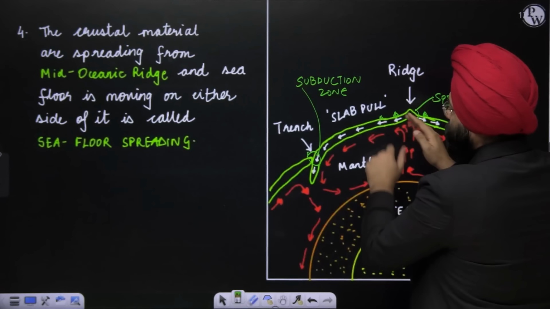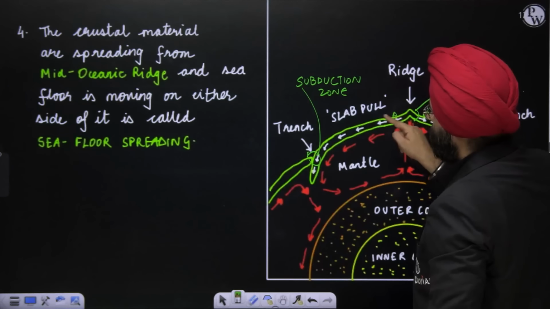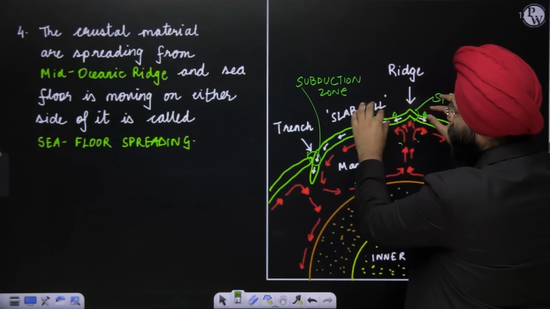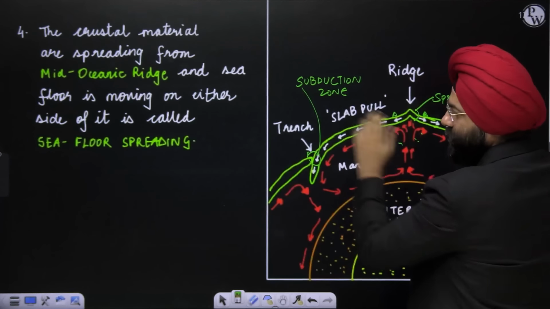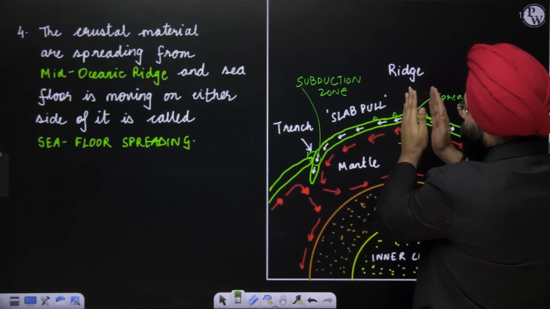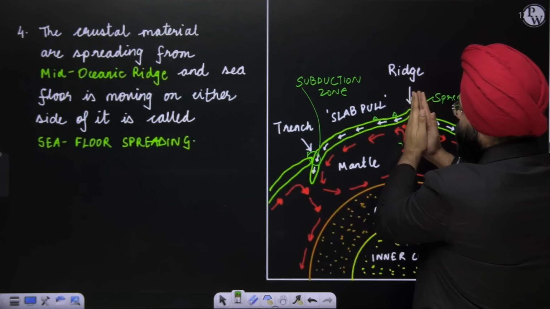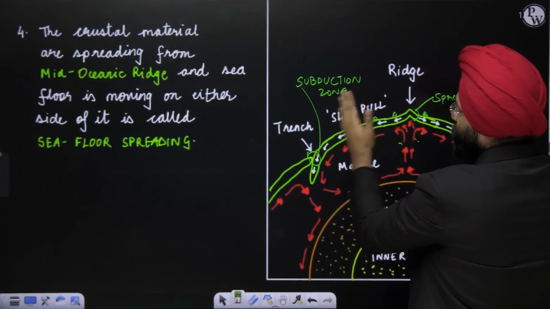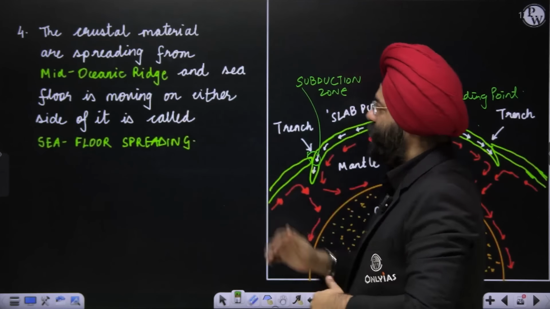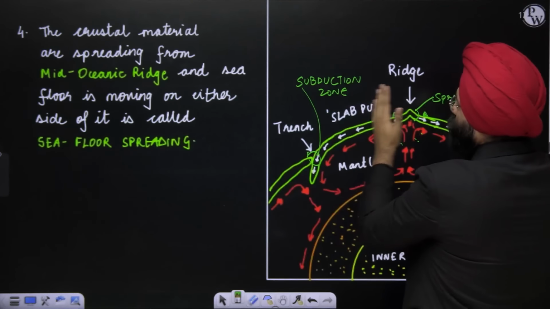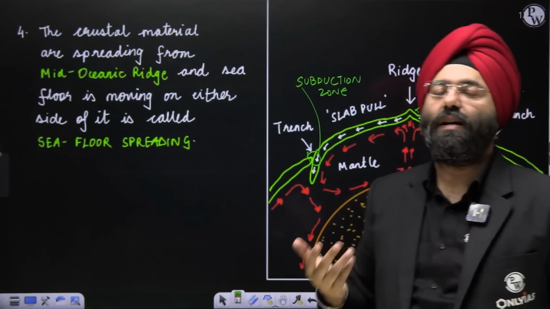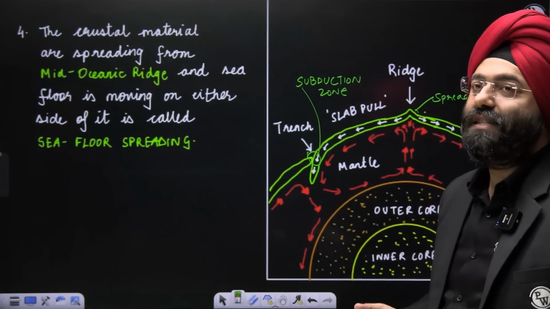After a few years, possibly what will happen, what was present here will reach this. Why? Because new crust or lithospheric layer is being created, it will move apart. So that means there is movement taking place away from this particular region towards the other side. From the mid-oceanic ridge, the sea floor is basically spreading outward. Now this is known as what? The sea floor spreading. Clear? This is known as sea floor spreading.